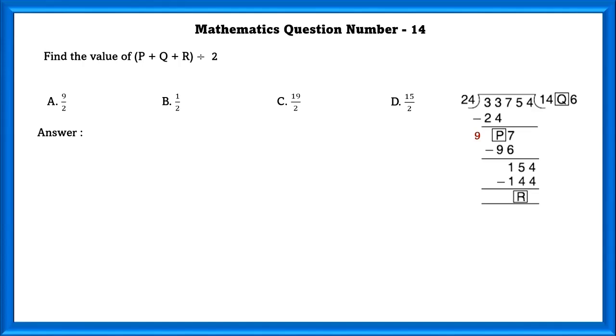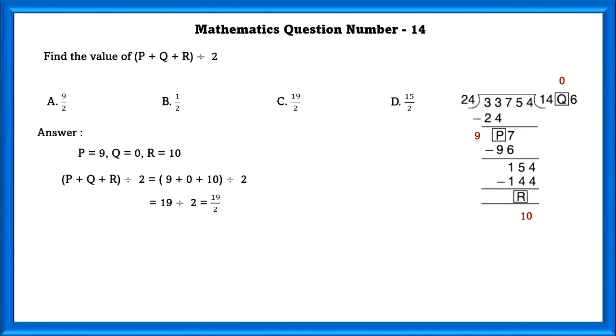Since we cannot do this, we'll add a 0 there, that is q, and then bringing down 4. 24 into 6 is equal to 144, and then subtracting 144 from 154, we will get 10. So p is equal to 9, q is equal to 0, and r is equal to 10. Doing the equation above, we will get 19 divided by 2, which is equal to, in fractional form, 19 by 2.